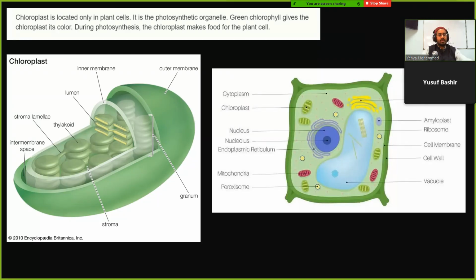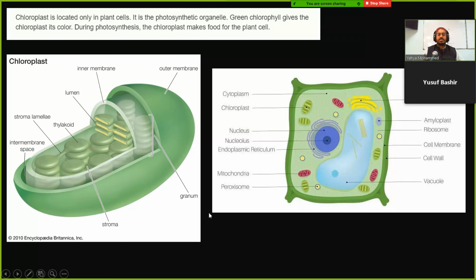Now another thing that's different about animal cells and plant cells is that plant cells have this thing called a chloroplast. So Freya, what does a chloroplast do? Why does a plant cell have a chloroplast and not an animal cell? So it gives it color. But why is it there, apart from the color? What does it do? So it makes food. This is where photosynthesis is going to occur.